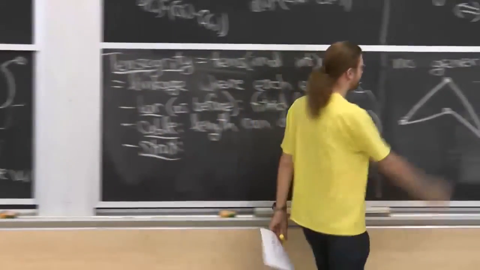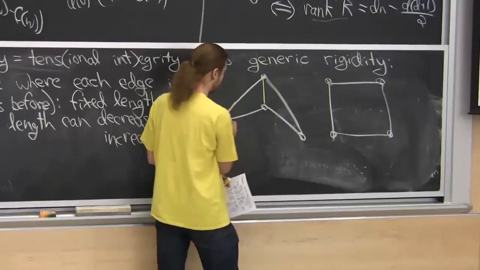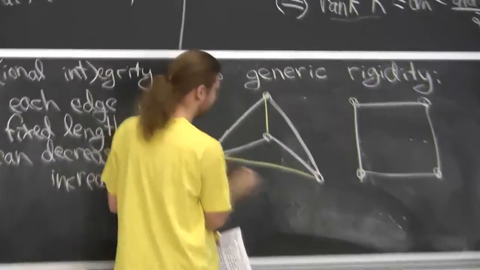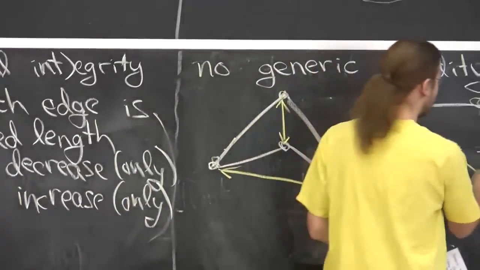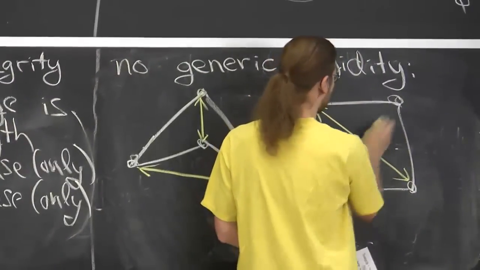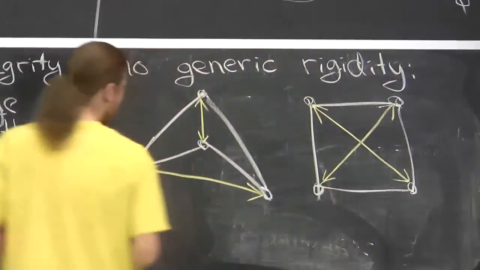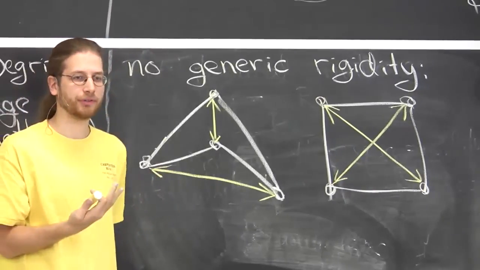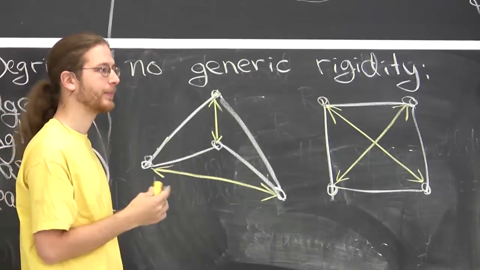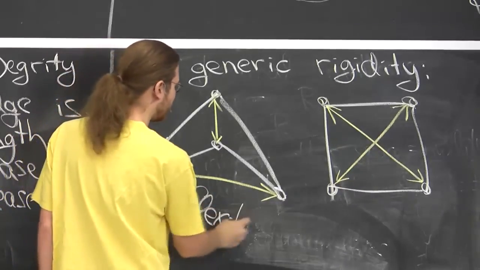Now I take my yellow chalk and add, what are these? Struts. Maybe I'll put some arrows on it to make it more obvious. These are things that can expand but cannot contract. Then this configuration is rigid or flexible? Flexible, yeah.